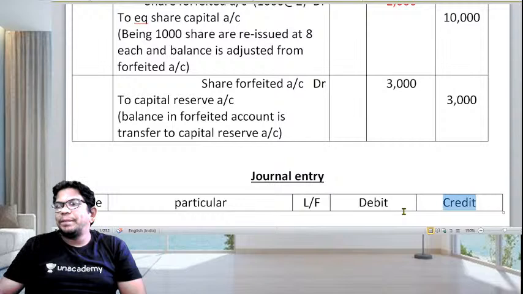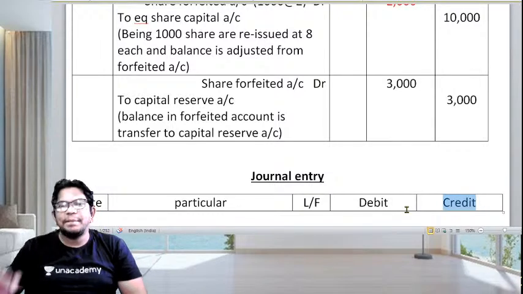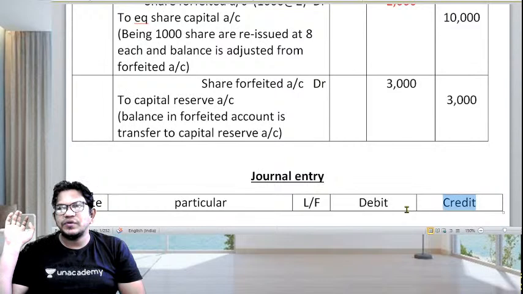So you have to follow the pattern guys. If you follow the pattern correctly, definitely you can do it.